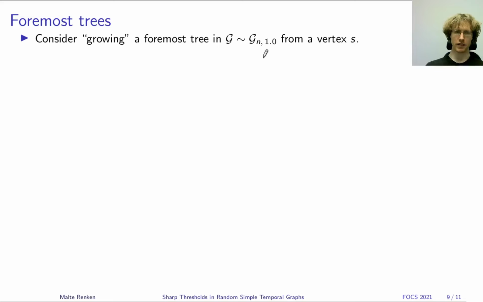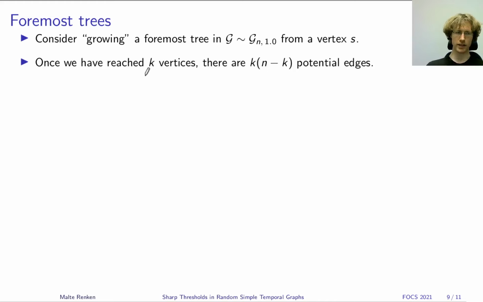Now I want you to imagine that we have taken a complete simple random temporal graph, meaning all the edges appear with probability 1 and each of them receives a random time label. And you pick your favorite root vertex S and start growing a foremost tree using the algorithm we just showed. And then you will notice that if at some point your tree already contains k vertices, for the next step, there are k times n minus k potential edges that will help you grow your tree. Which means that the growth of your tree is fastest when you have around half of the vertices already reached.